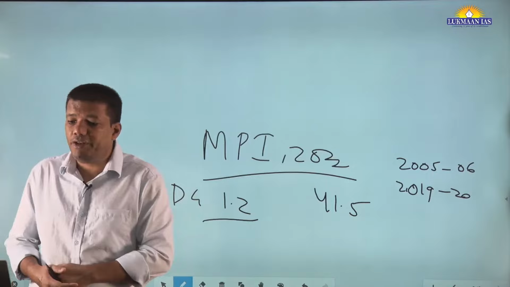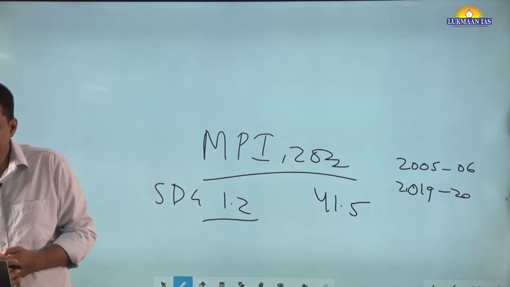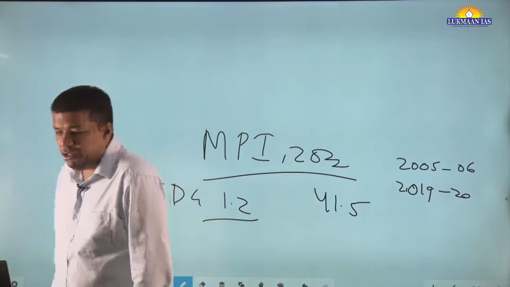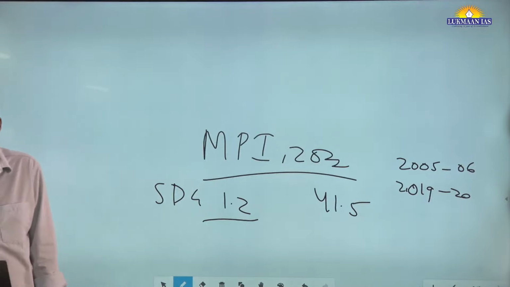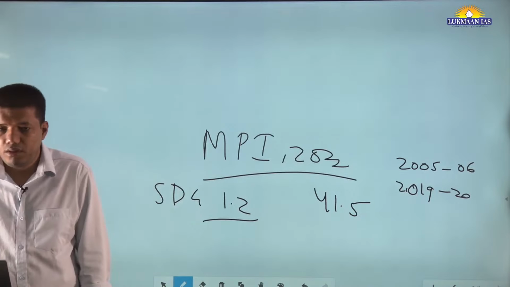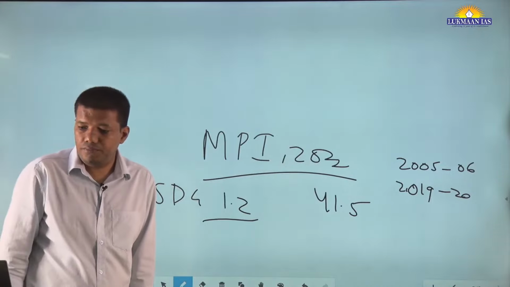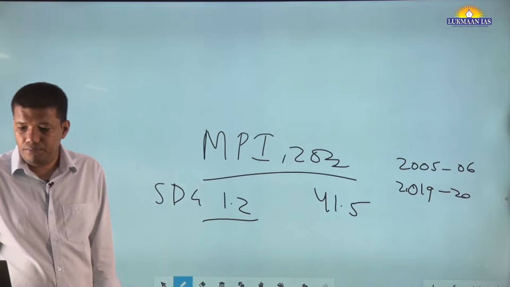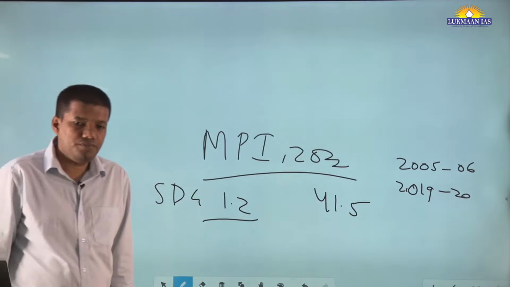So write down: demonstrating that the SDG target 1.2 of reducing at least by half the proportion of men, women and children of all ages living in poverty in all its dimensions according to national definitions by 2030 is possible to achieve.